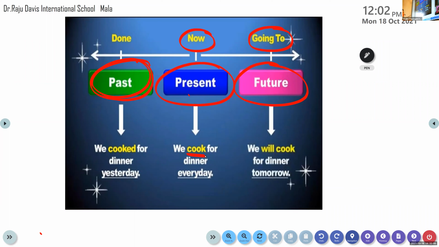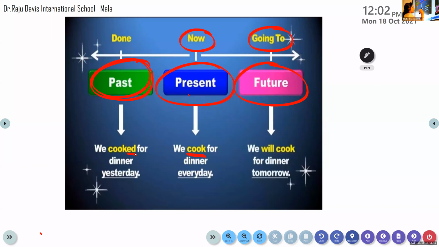Now look at the past tense form of the verb. Ed has been added to it. When ed has been added to it, we know that the verb is in the past tense. So we cooked for dinner yesterday. That's why I've told you, by looking at the verb, we can know which tense it is in, whether the present tense, the past tense or the future tense. Now look at the future tense form of the verb.